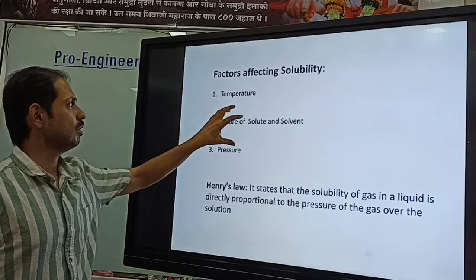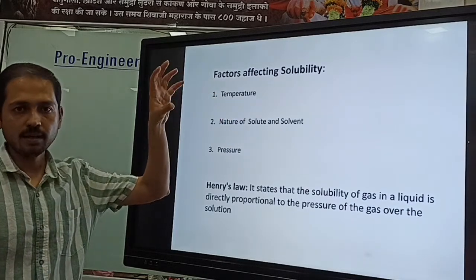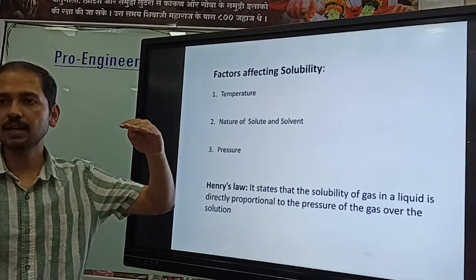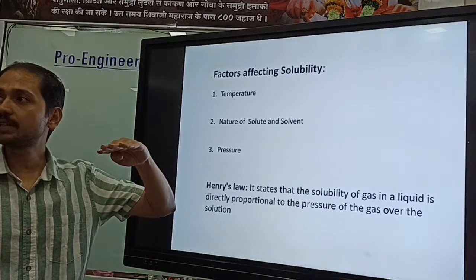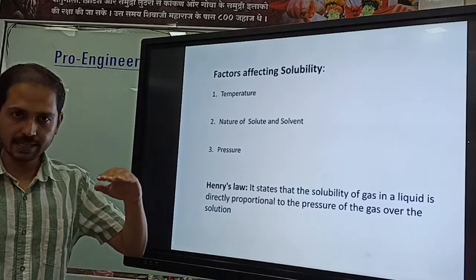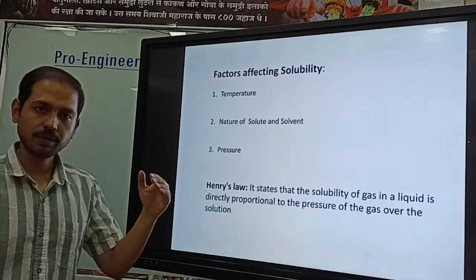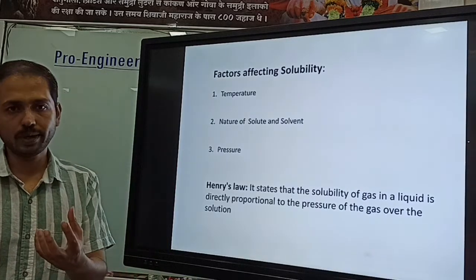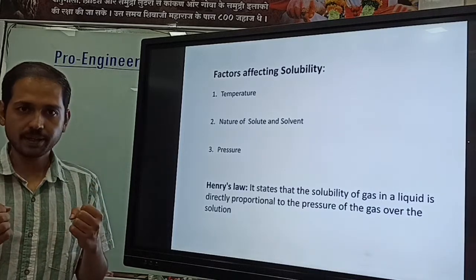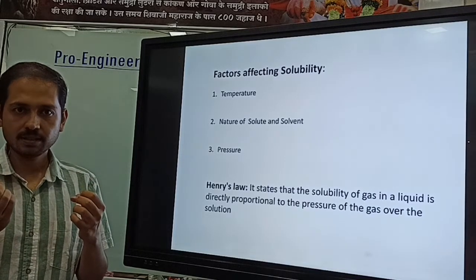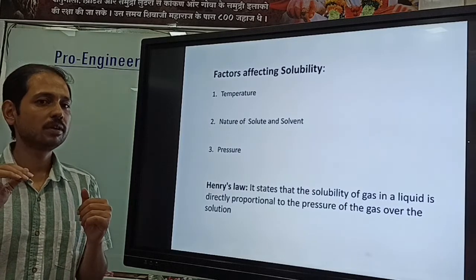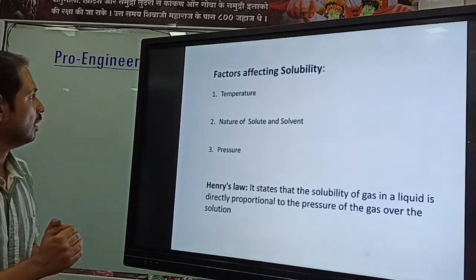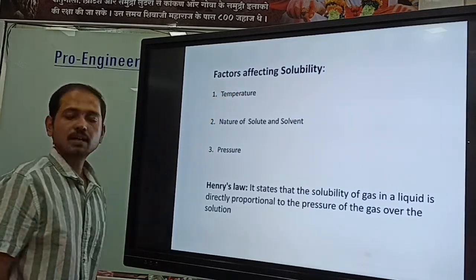Suppose you are dissolving a substance X in, let's say, solvent Y, and it is producing heat. Now you are increasing the temperature. What will happen? With increasing temperature, solubility will decrease. Now you are dissolving, let's say, A in the solvent Y, and it is absorbing heat. Now if you increase the temperature, solubility will increase, and if you decrease the temperature, solubility will decrease. This is how temperature affects the solubility.